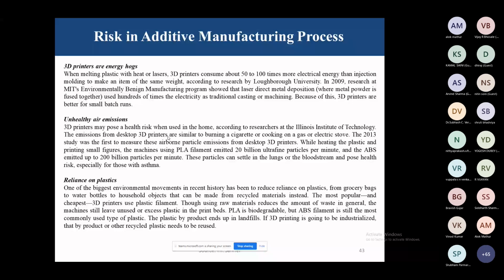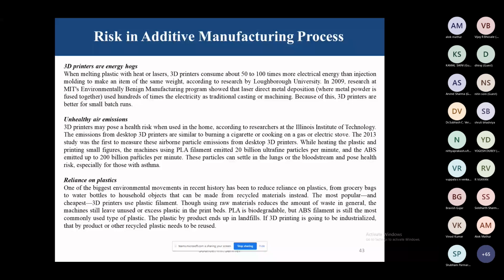A 2013 study was the first to measure airborne particle emissions from desktop 3D printers. While heating the plastics and printing small figures, the machines using PLA filament emitted 20 billion ultrafine particles per minute, and ABS emitted up to 200 billion particles per minute. These particles can settle in the lungs or in the bloodstream and pose a health risk, especially for those with asthma or similar problems.